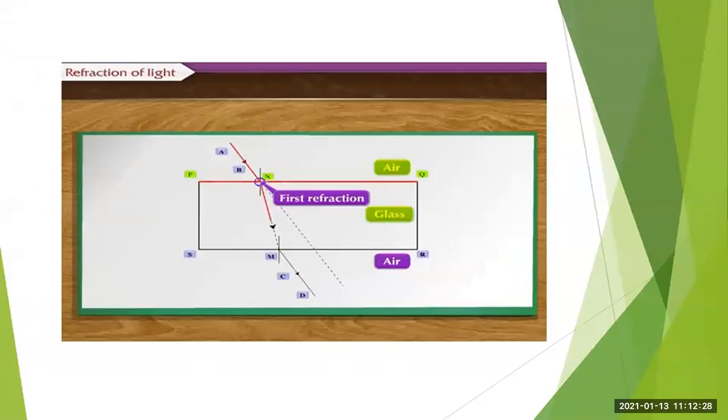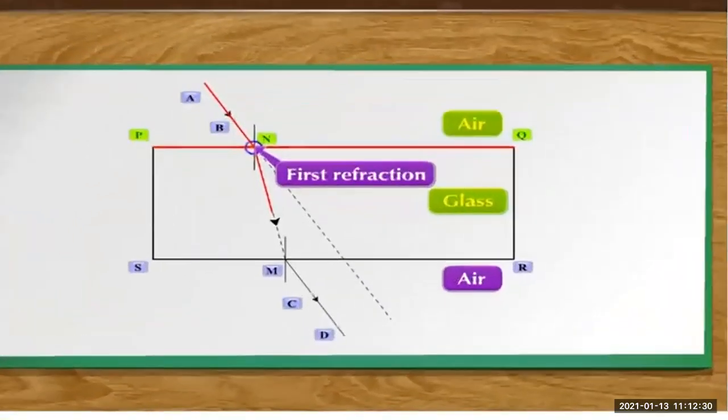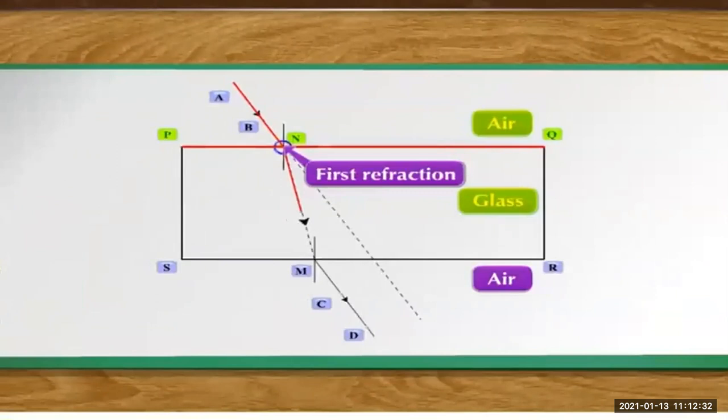So the first refraction occurs at point N. That means when the ray of light enters from the air medium to the glass medium. Let us first study the first refraction, which is highlighted with the red color. You can see AB is the incident ray.